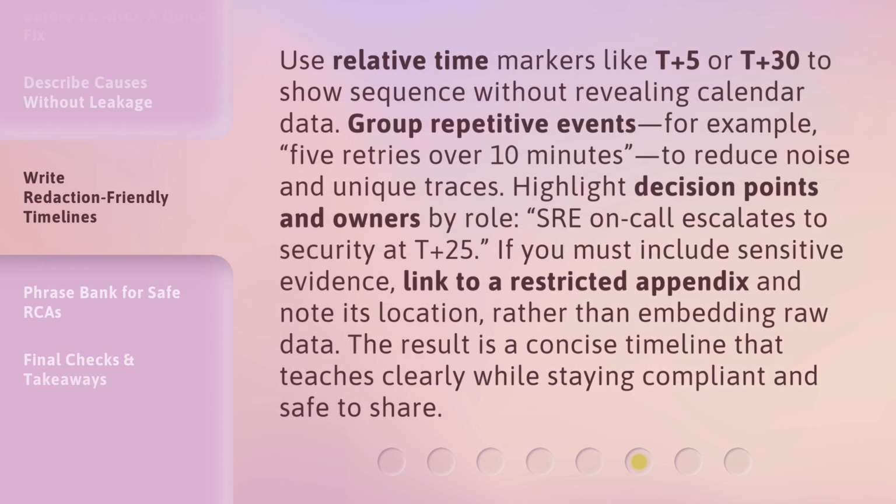Use relative time markers like T+5 or T+30 to show sequence without revealing calendar data. Group repetitive events, for example, 5 retries over 10 minutes, to reduce noise in unique traces. Highlight decision points and owners by role. SRE on-call escalates to security at T+25.